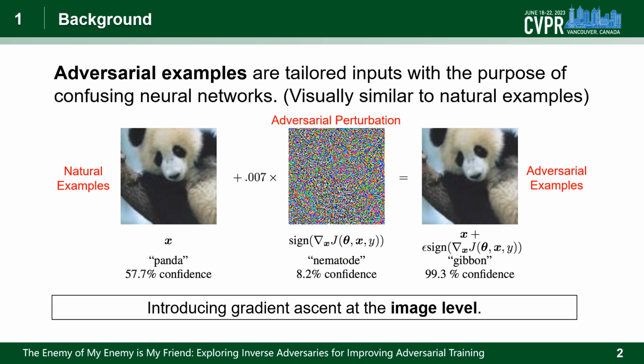I will first introduce the concept of adversarial examples. Adversarial examples are tailored inputs specific to certain neural networks, which can cause a strong disruption during the inference stage. Take the panda picture as an example. We can obtain the corresponding adversarial example by adding a visually undetectable perturbation. The adversarial examples can typically cause a misclassification with high confidence, and technically we can obtain them by image-level gradient ascent.